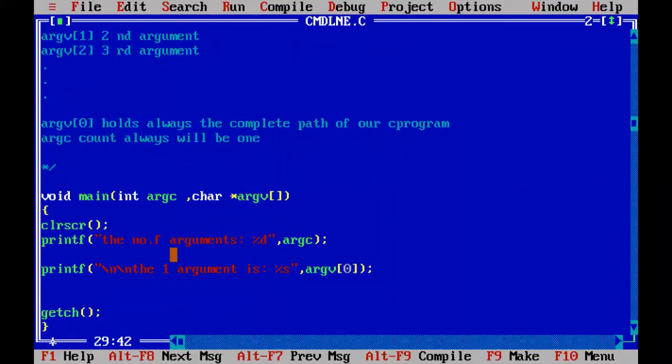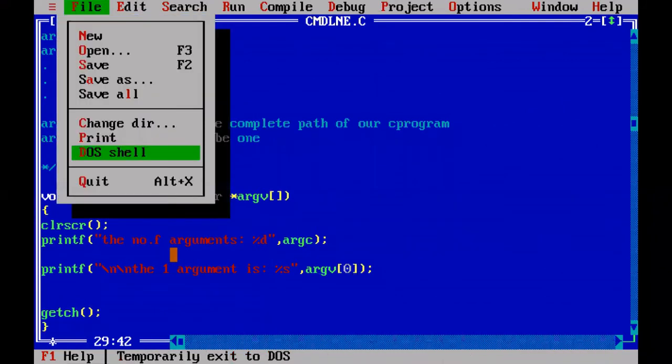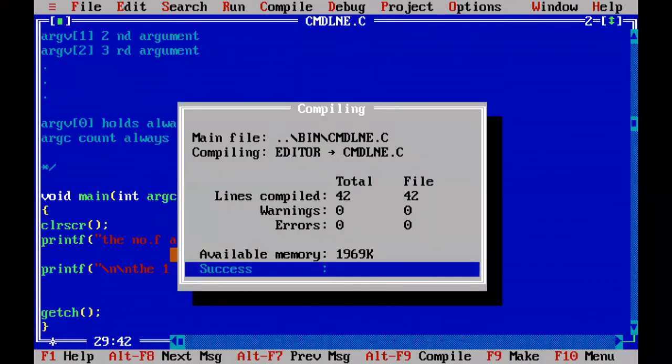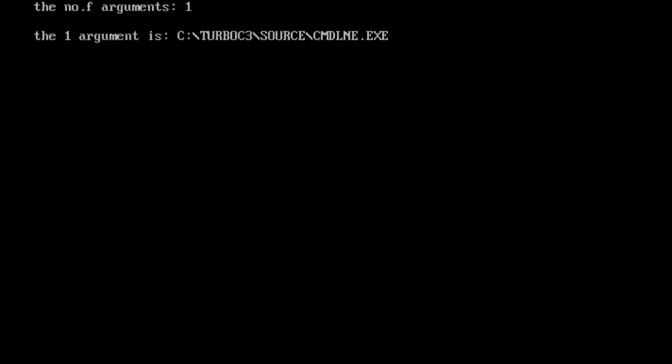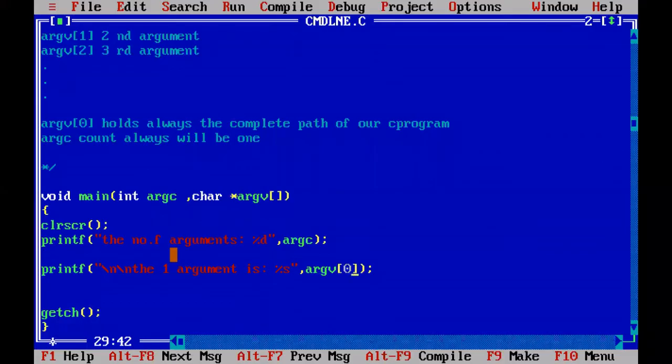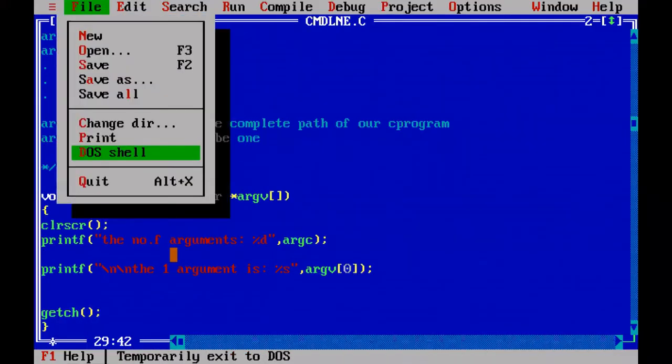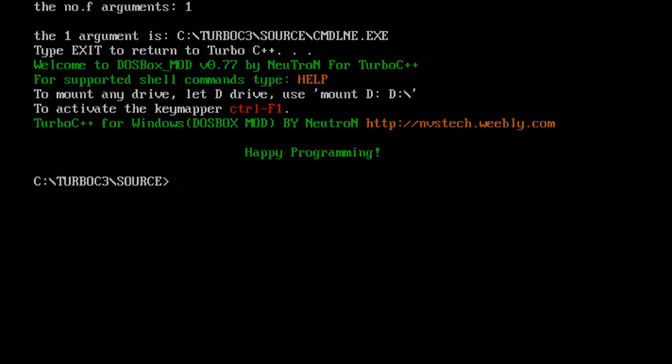Now I want to pass some command line arguments to the program. To pass them, first we have to compile, then we have to run. After running, to pass the command line arguments via the dash shell, go to the file menu and go to the dash shell. Here you are able to pass the command line arguments.